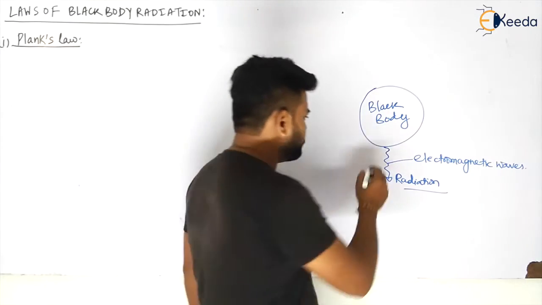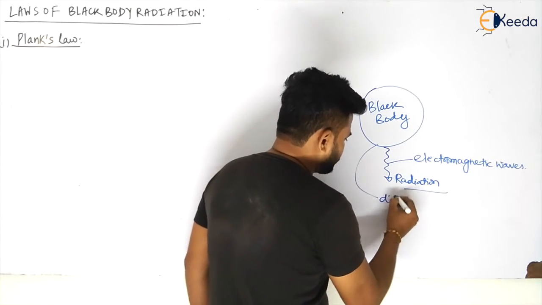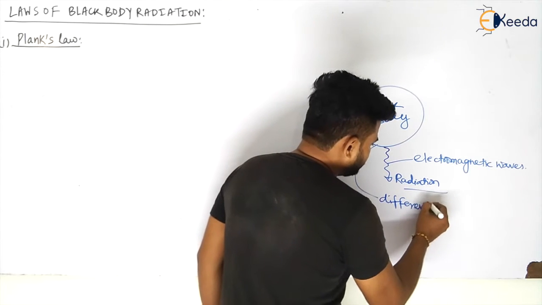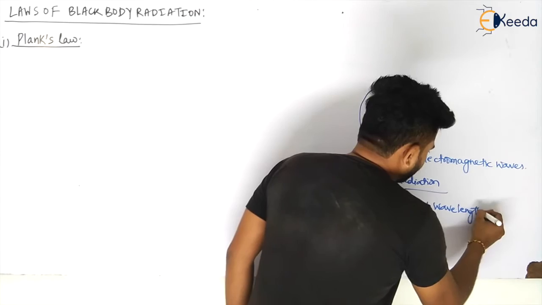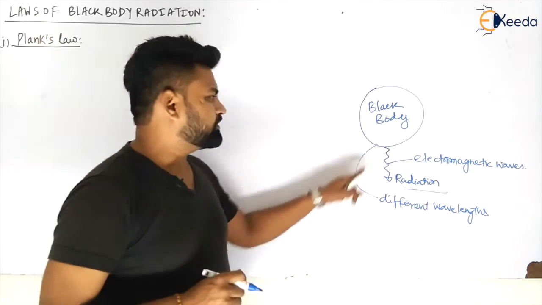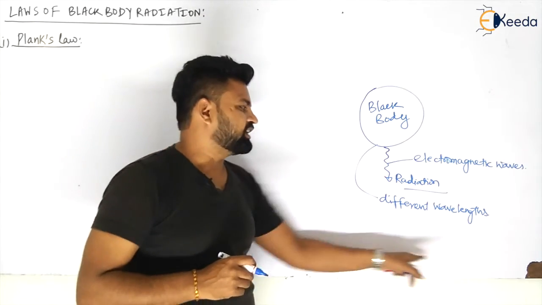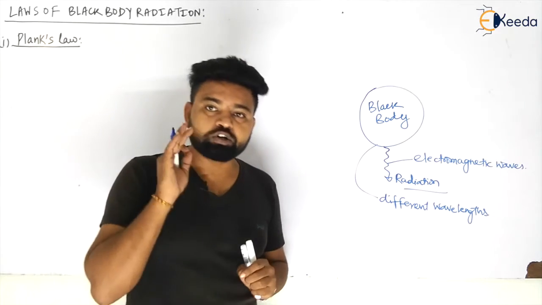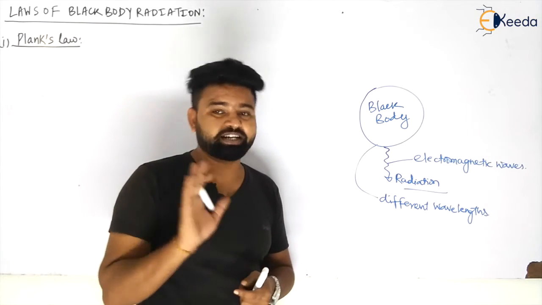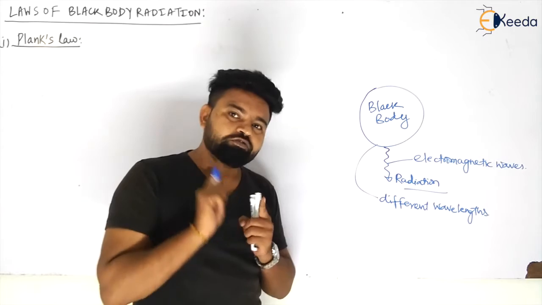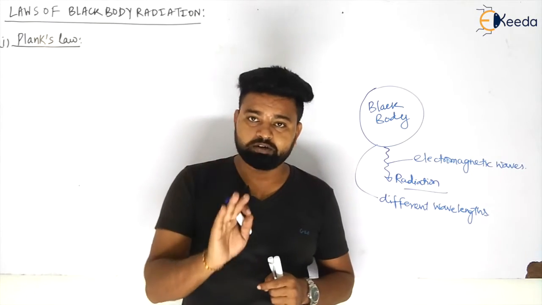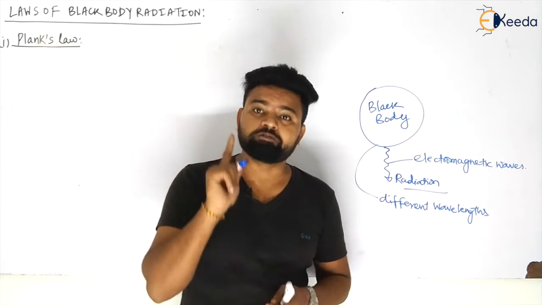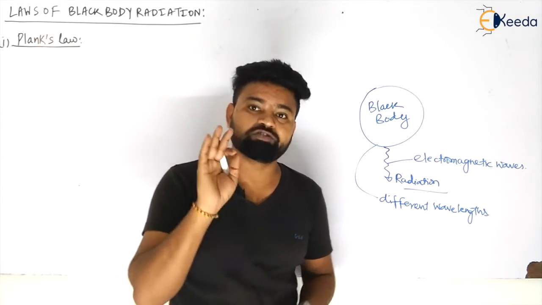Now when the black body is emitting radiation at different wavelengths, can we calculate the total radiation emitted? Yes, we can, but in this law we will only calculate the emissive power of a black body at a particular wavelength, that is the monochromatic emissive power.